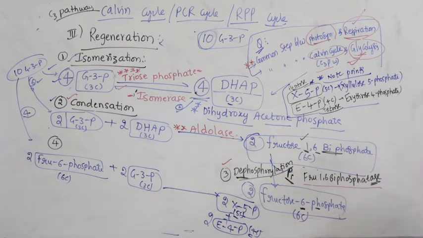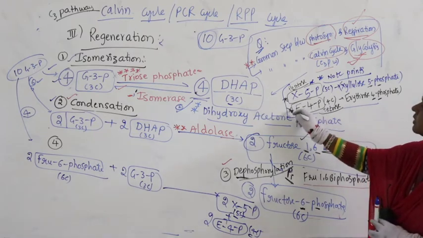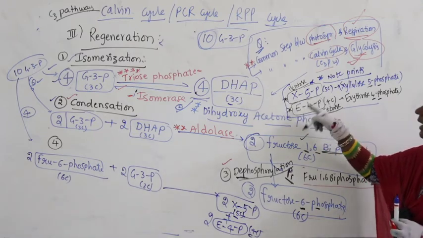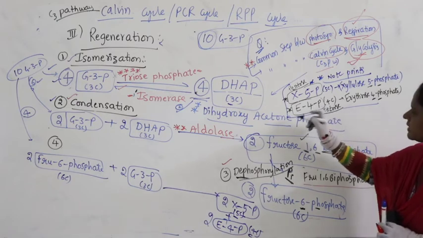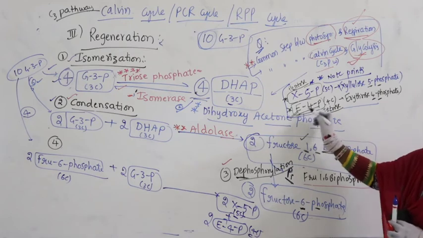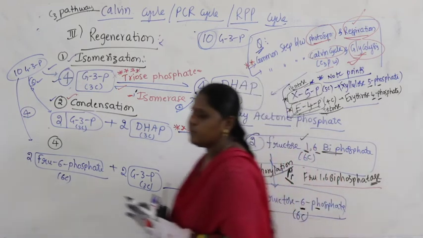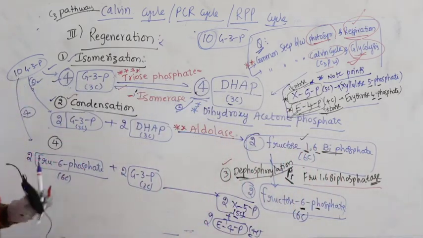What is the meaning here? Here phosphate is attached to the 5th carbon and it is a pentose sugar called xylulose. Here phosphate is attached to the 4th carbon and this is nothing but tetrose. So, the 2 compounds produced are xylulose 5-phosphate and erythrose 4-phosphate. Let us keep xylulose here only and continue with erythrose 4-phosphate. It is nothing but a tetrose sugar. See, the number of carbons is very important.